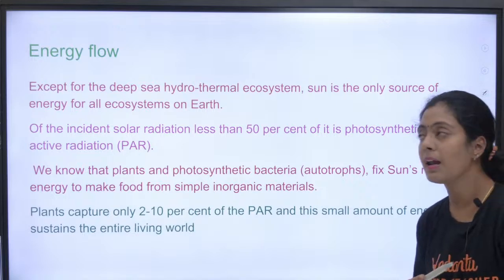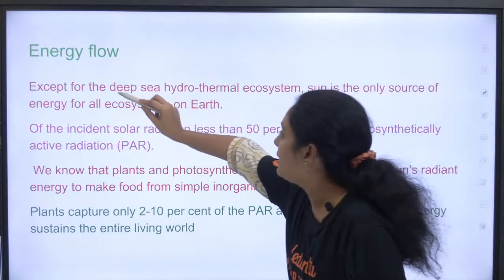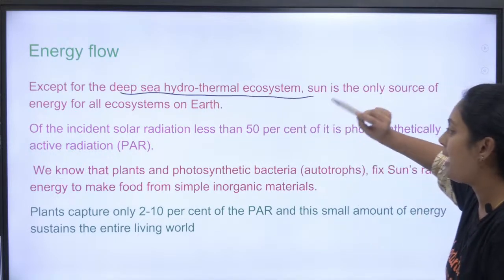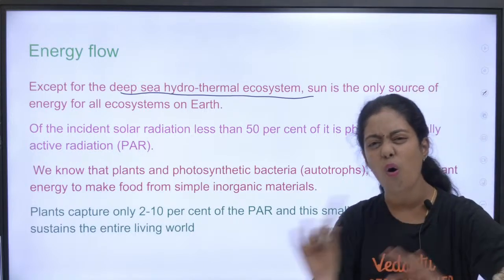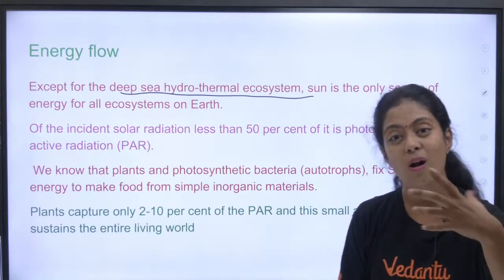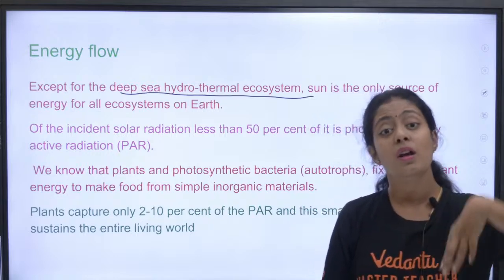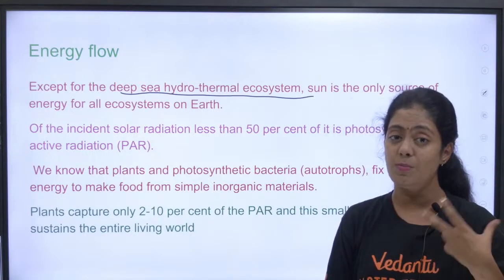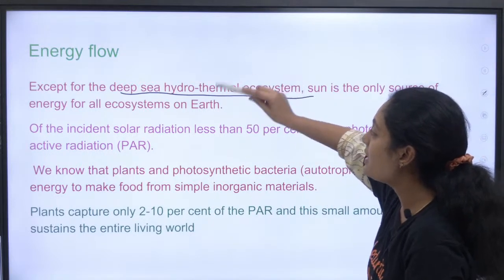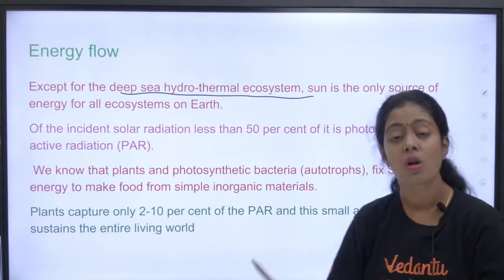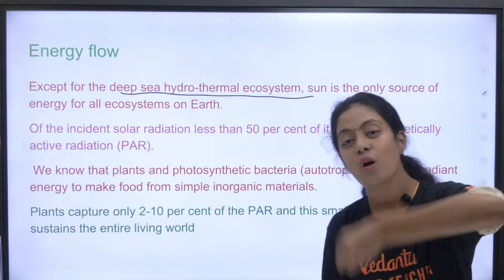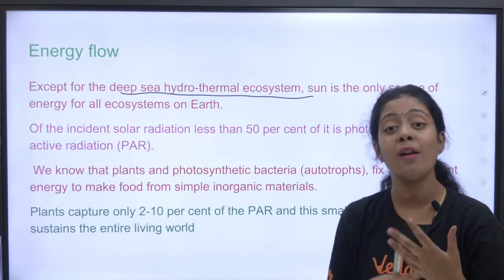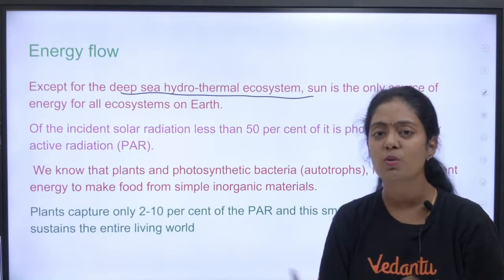Let's look at energy flow. Except for the deep sea hydrothermal vent ecosystem, the sun is the only source of energy for all the ecosystems on earth. What is this deep sea hydrothermal vent? If there are hot water springs inside your ocean, that is what we call a deep sea hydrothermal vent. These deep sea hydrothermal vents are where sunlight cannot penetrate, right? So they do not have the sun as their ultimate source of energy.